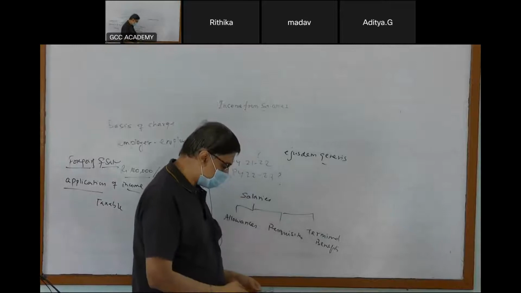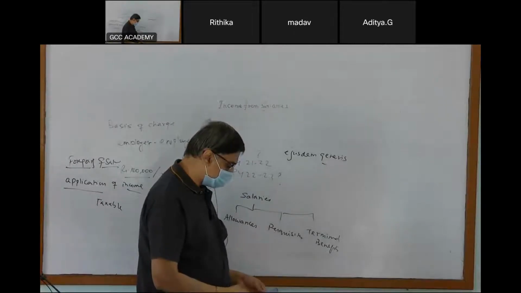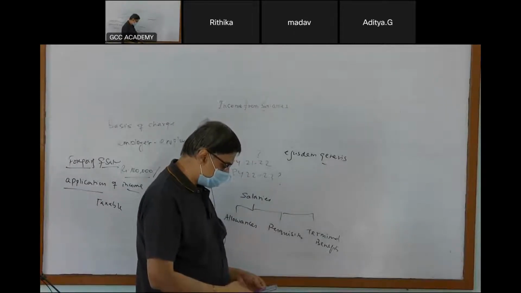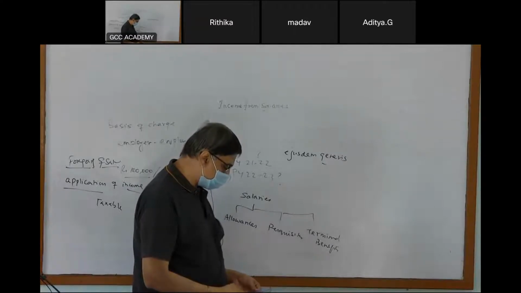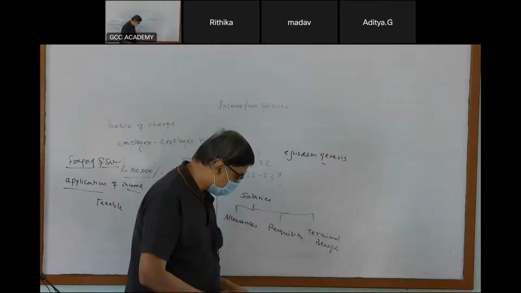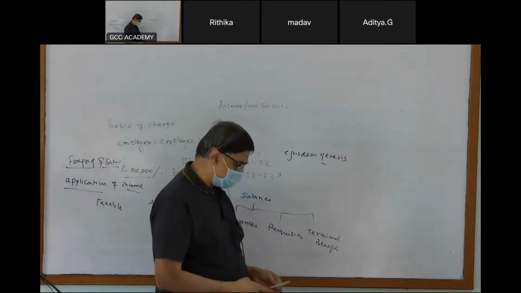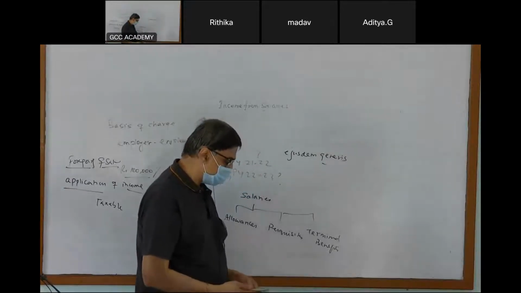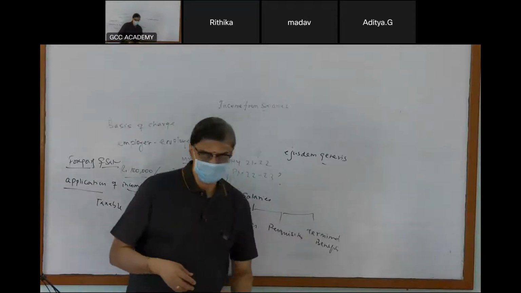A, wages. B, any annuity or pension. C, any gratuity.